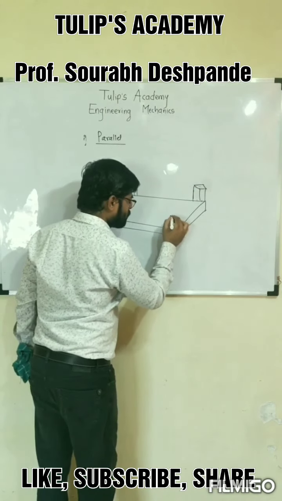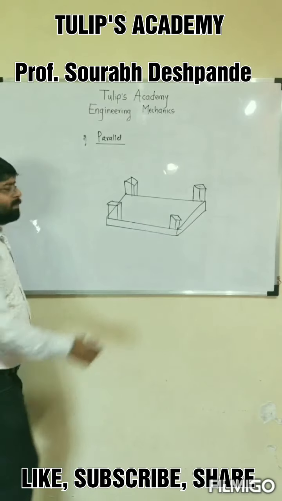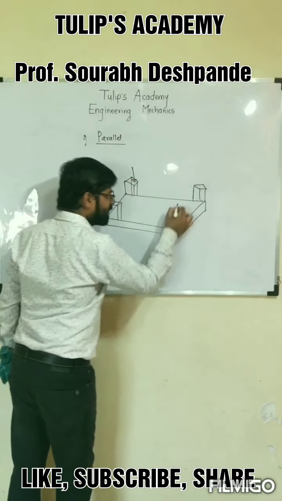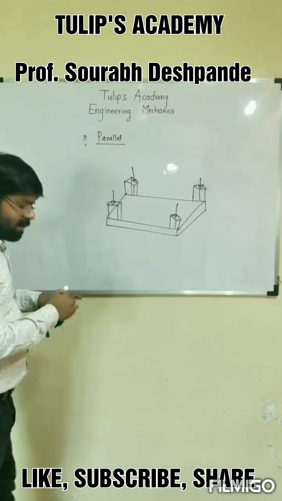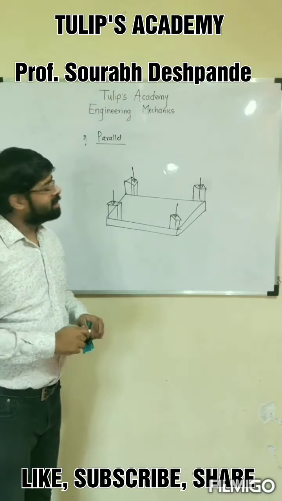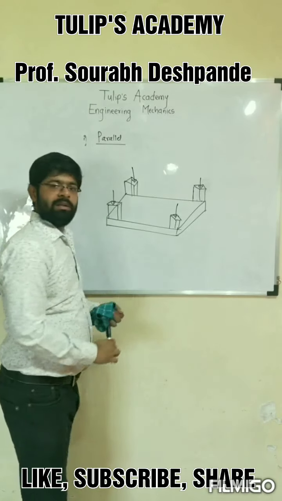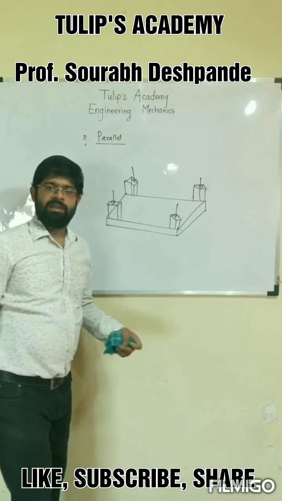If these four columns are subjected to vertically downward axial forces, then this system is a parallel force system, because all four forces are vertical and the lines of action are parallel to each other.